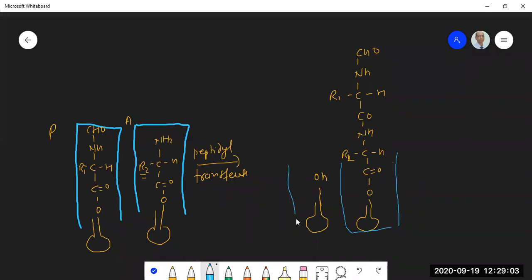This is P site and this is A site. So what has happened? This entire thing has been transferred here, and this is the peptide bond. This is the first peptide bond.